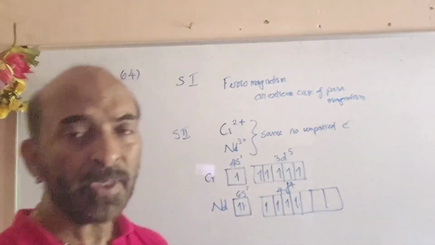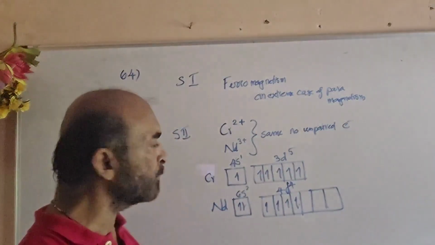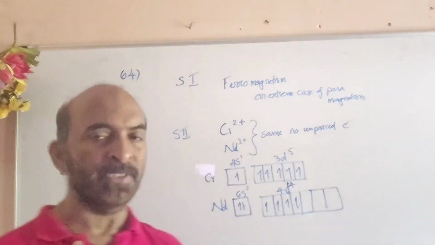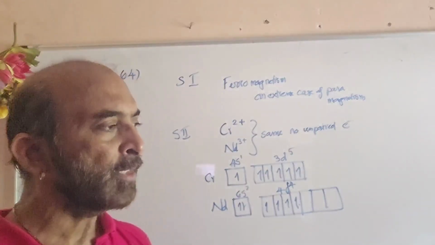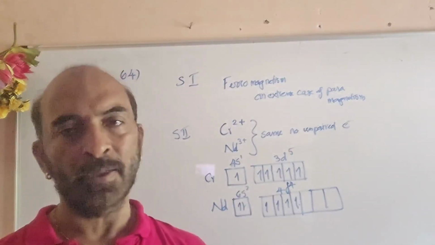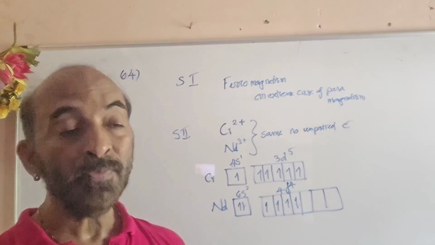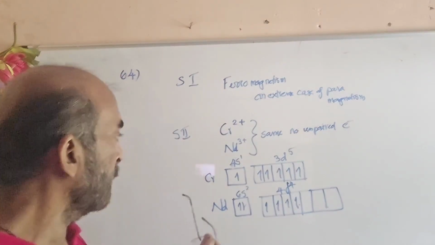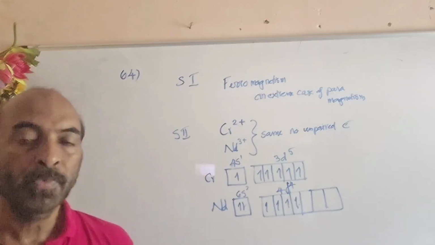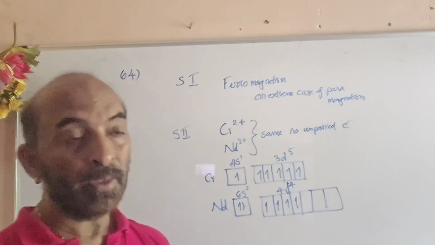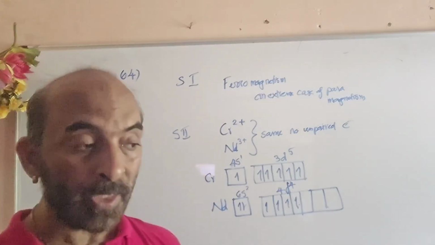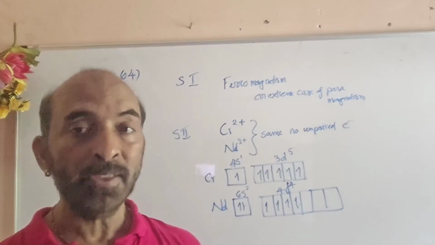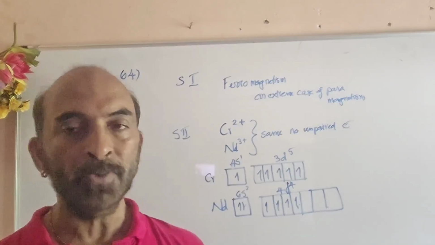The next statement given is that Cr2+ and Nd3+ have the same number of unpaired electrons. They have also given the atomic numbers of chromium and neodymium, Nd. If you don't know the electronic configuration by heart, you have to write it and find it out. That's the only problem.